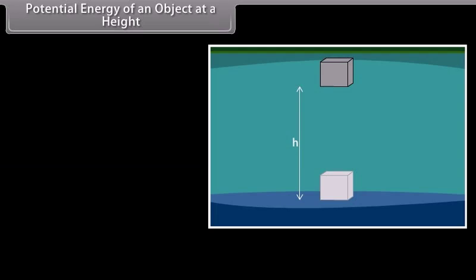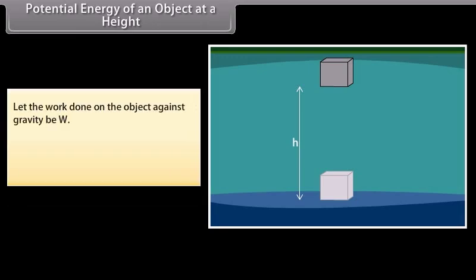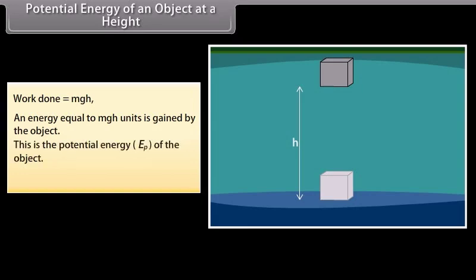The object gains energy equal to the work done on it. Let the work done on the object against gravity be W. That is, work done W is equal to force × displacement, which is equal to mg × h, which is equal to mgh. Since work done on the object is equal to mgh, an energy equal to mgh units is gained by the object. This is the potential energy of the object.